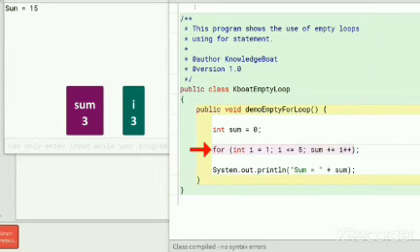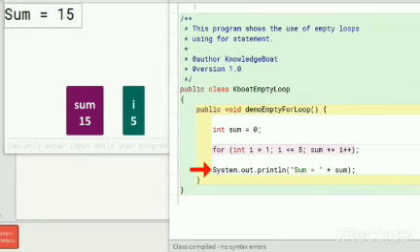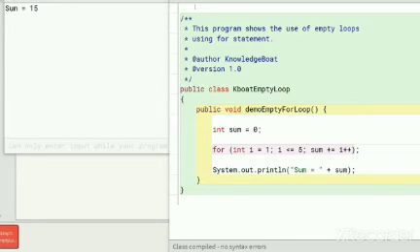Other iterations of this empty for loop proceed in a similar way till i is less than or equal to 5. Once the loop completes iterating, the sum of numbers from 1 to 5 is computed and stored in the variable sum. In the next line, we print this sum to the console. I hope this gives you clarity on the usage of empty loops.